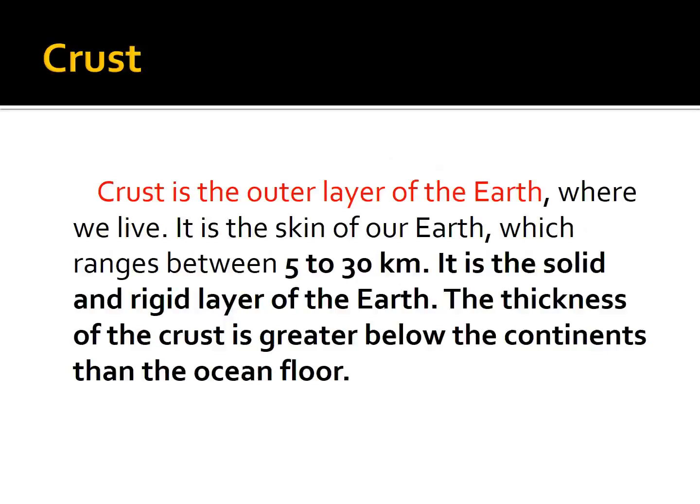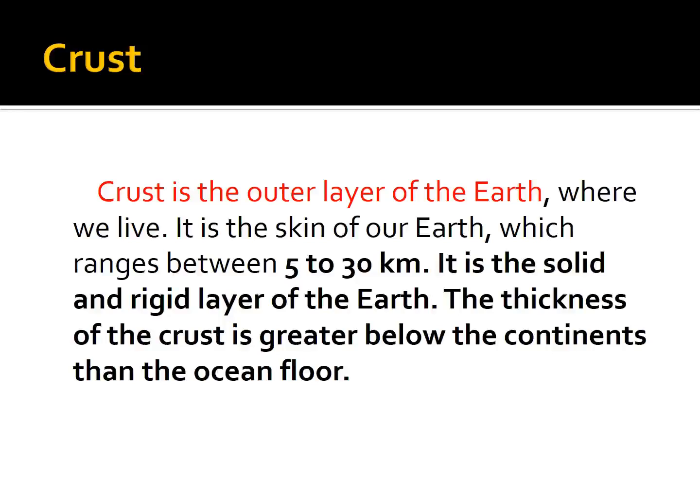Before seeing crust, take your book, page number 158. They are given about the spheres, lithosphere. Lithosphere means, as I already told you, solid outer part of the earth. And the atmosphere is a thin layer of gases that surrounds the earth. The hydrosphere is the watery part of the earth's surface including oceans, rivers, lakes and water vapor.